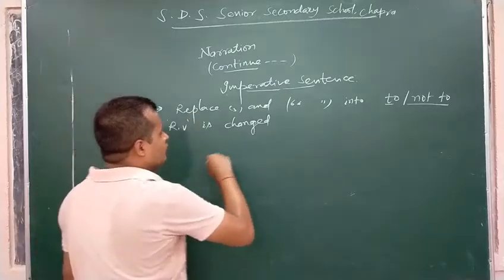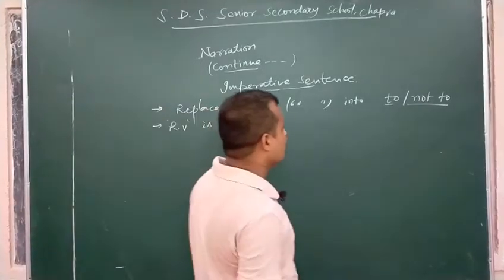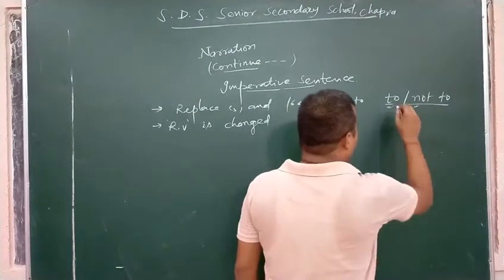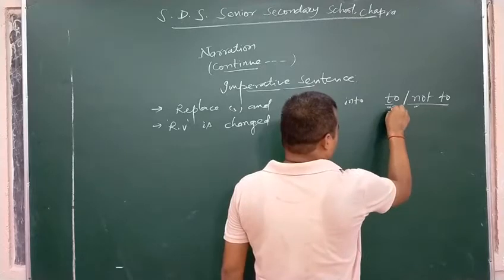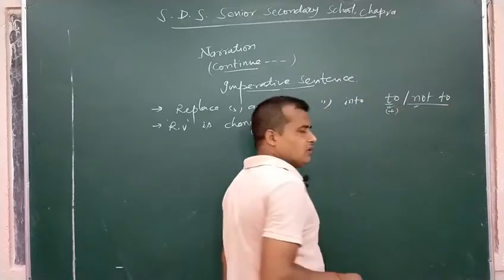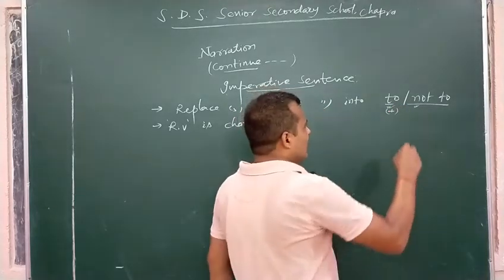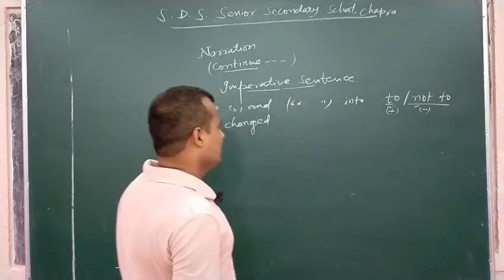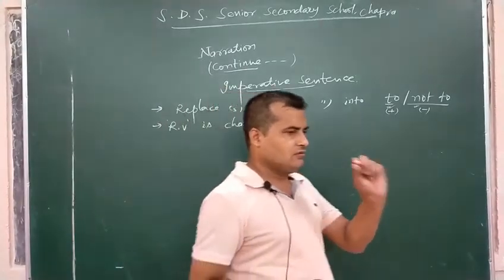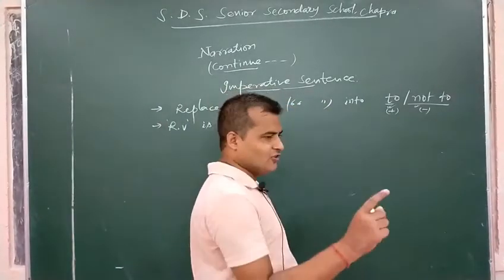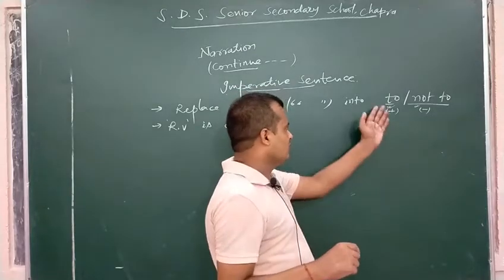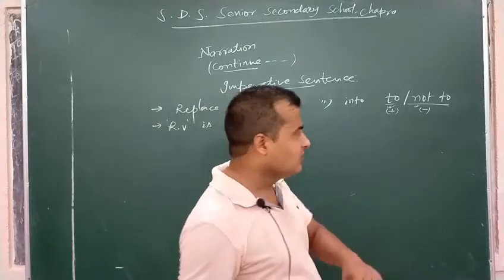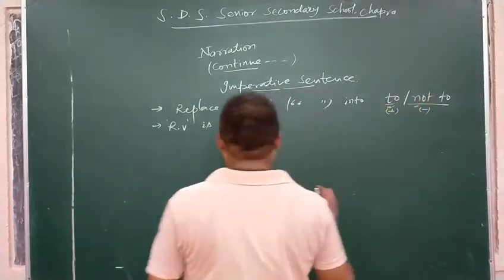First of all, we have to replace comma and inverted comma by to and not to. To will be used for sentences having affirmative sense and not to for sentences having negative sense, like mind your business, do this work. For that, to will be used. Don't do that, don't sit here. For such sentences, not to will be used.